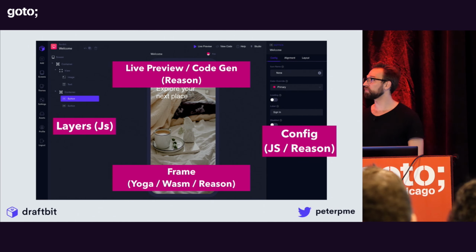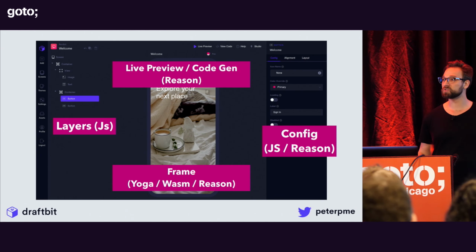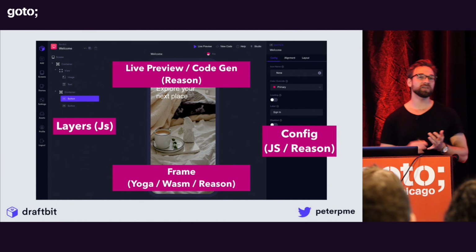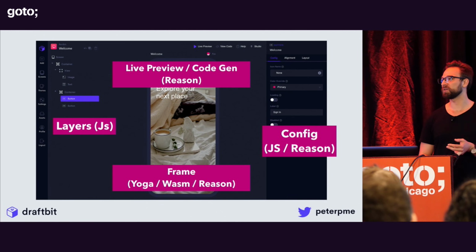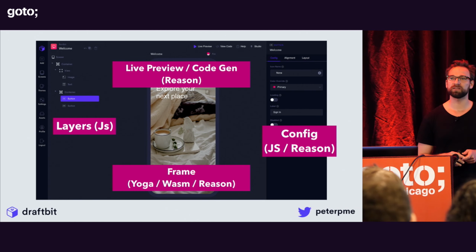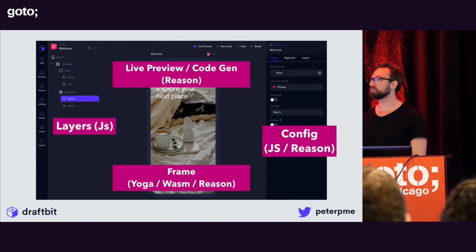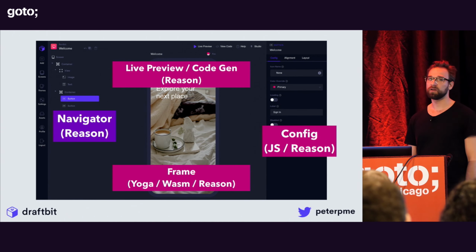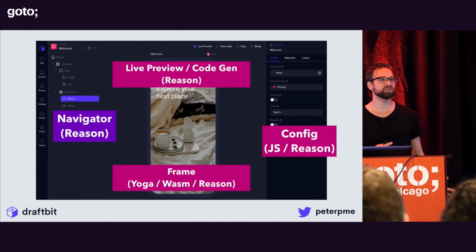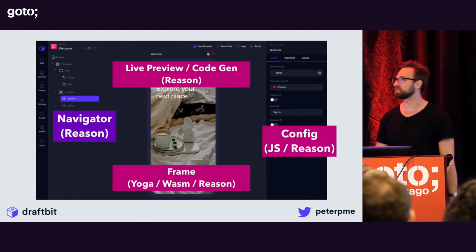Our configuration on the right-hand side started off as being solely JavaScript, but as we created new modules, new components, things like an image picker, asset uploader, right? All the various things like carousels and buttons that your app needs, right? All the configuration settings, we slowly started moving over to Reason for that too. And it's not like this stuff was hard. We weren't going uphill to make these changes. These changes were downhill, right? It made our lives easier.